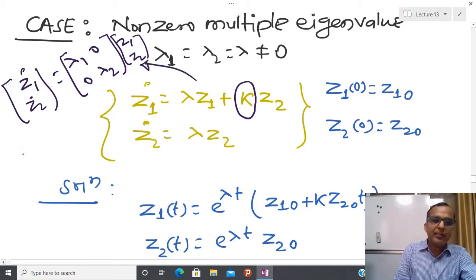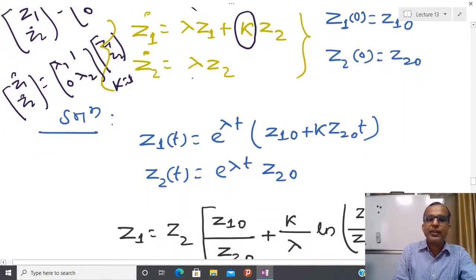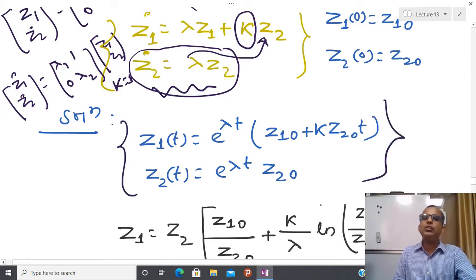And in another way, sometimes I have this kind of form also, which is possible: 1 0 and lambda 2. To represent that quantity, I put k equal to 1. So in order to construct the generalized solution, I have taken it like this. The solution of this is also not difficult. Why? You can see that the second equation is fully decoupled. So first I will solve the second one, and after that I substitute the solution of Z2 in this place and then solve. In this method, I am able to construct the whole solution of Z1 and Z2 with respect to time.